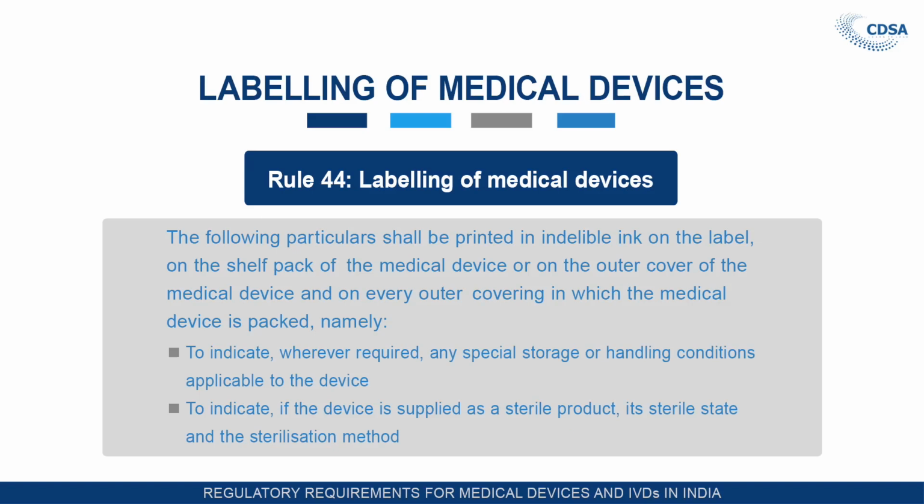If there are any special storage or handling conditions applicable for the device, that information also has to be mentioned on the label. If the device is supplied in a sterile state, the sterilization method has to be mentioned. Like if it is sterilized by ETO, the symbol or ETO on the label, that sort of information has to be mentioned on the label of the product.